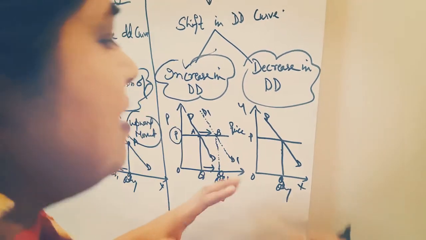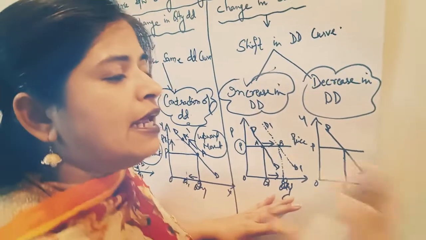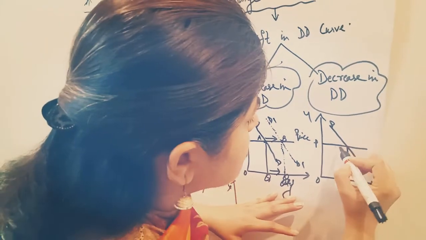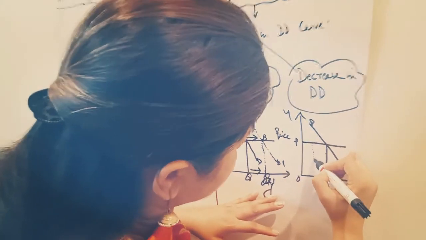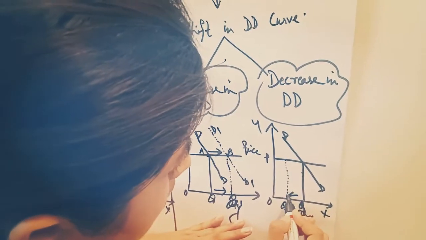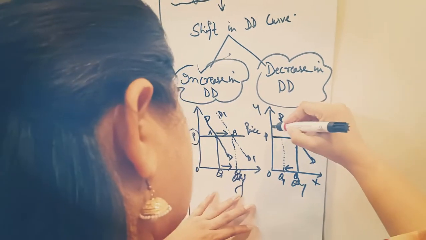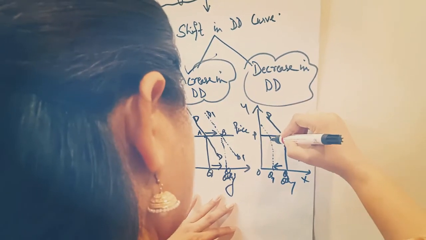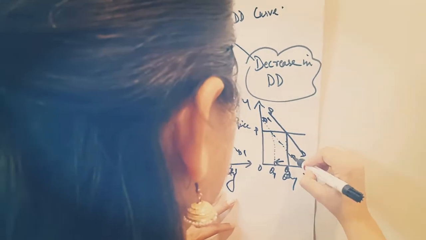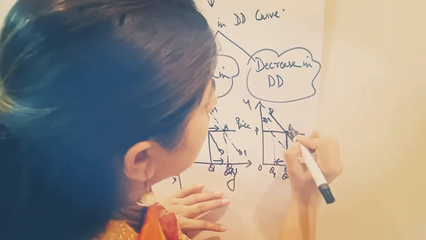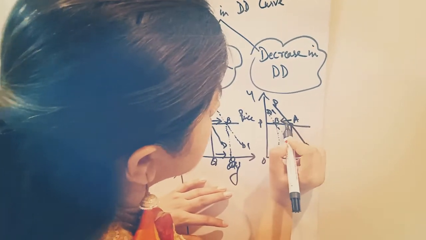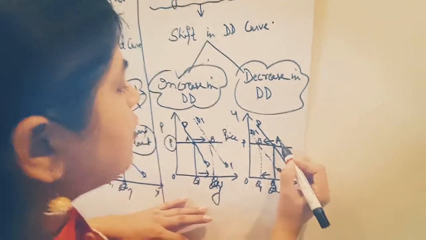So decrease in demand means price remains constant but quantity demanded will decrease here. So how do we decrease it? We have to shift it leftward like this from Q to Q1. So now we have to create the new demand curve parallel to the initial one. This one is the D1. So first point is the A and this one is the point B. This is the shift. We have to shift from point A to B.